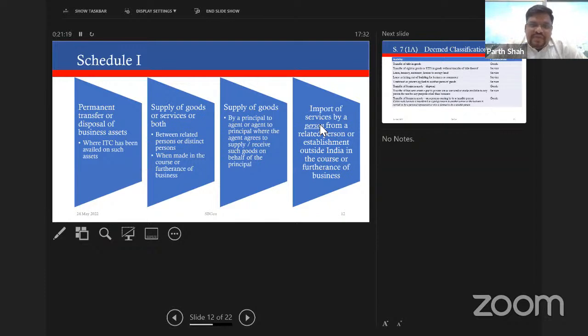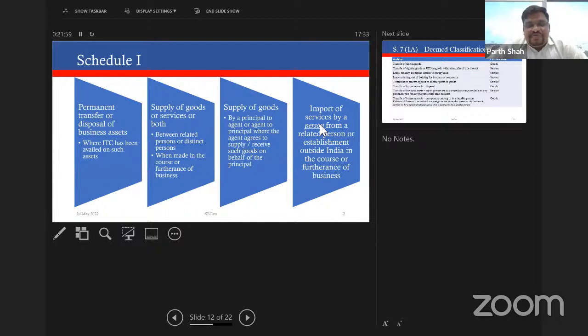Same way, if you have an agent who is buying goods on your behalf, let's say an agent in Gujarat who buys material from Gujarat on your behalf. When he buys on your behalf, he will buy the goods on his own account, giving his GSTIN. He will take that input tax credit, and when he sends the goods back to you, you will claim the ITC which he will charge from you. So be careful in your transactions with your agents that you are complying with this provision. All the goods sent to agents are under the cover of a tax invoice, and the agent is also claiming the ITC.